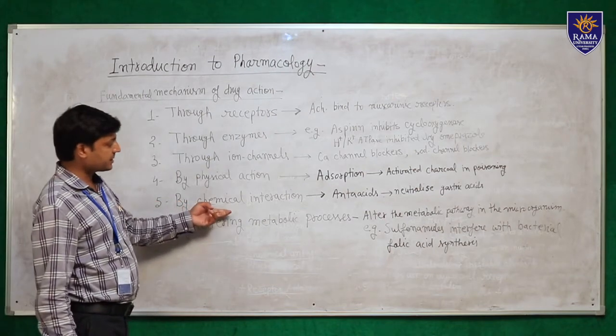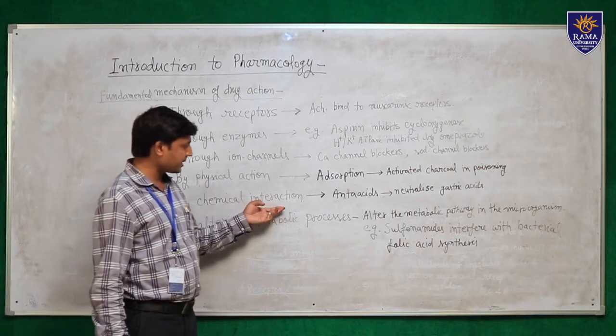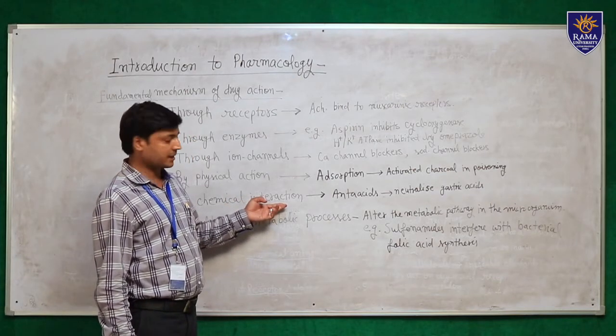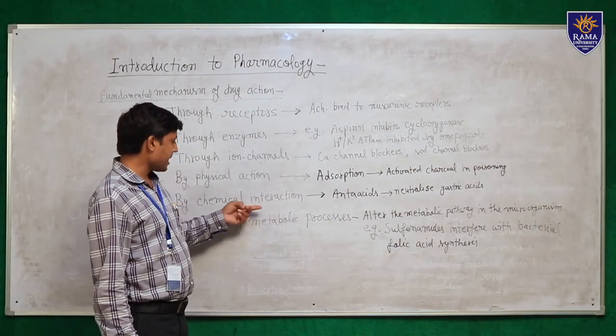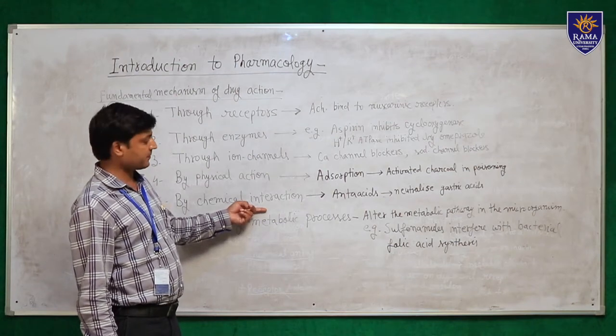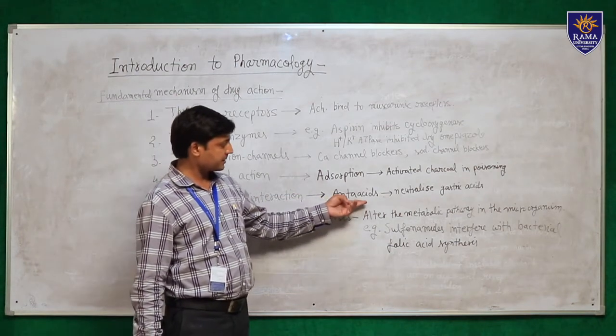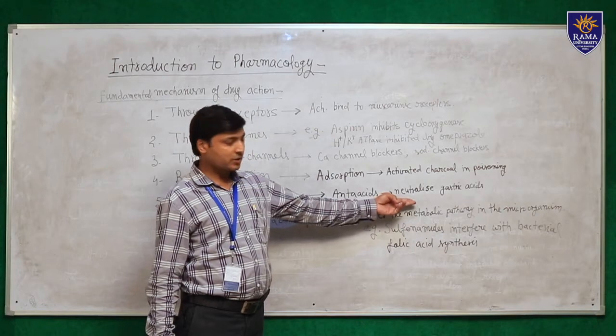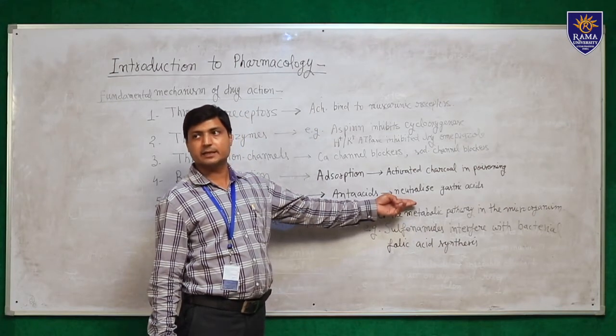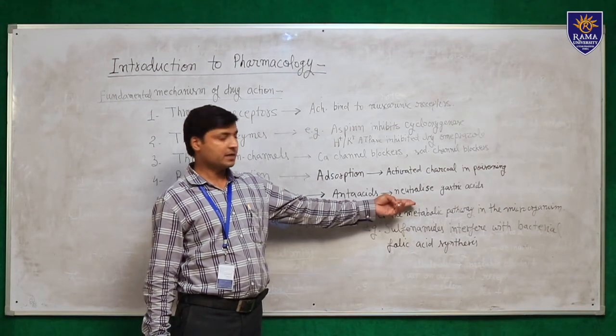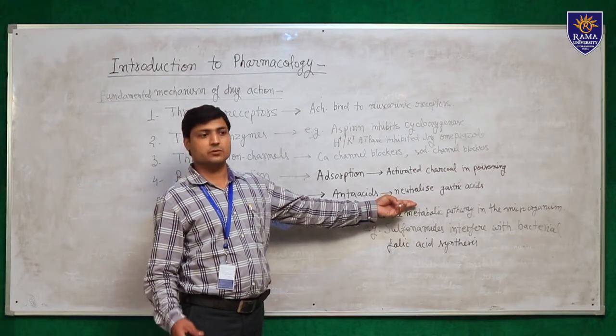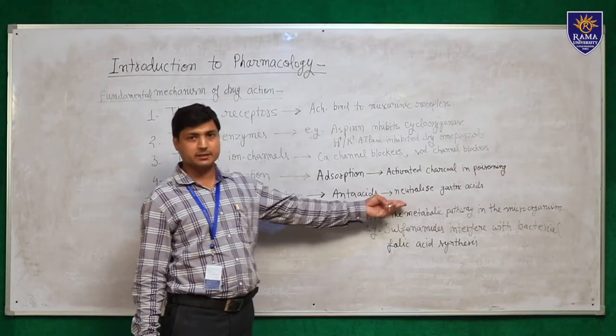And next, the fifth one is by chemical interaction. Chemical interaction means it acts on the chemical properties of the drug, like antacids. Antacids neutralize the gastric acid and increase the pH of the stomach, and are used in GERD and peptic ulcer.